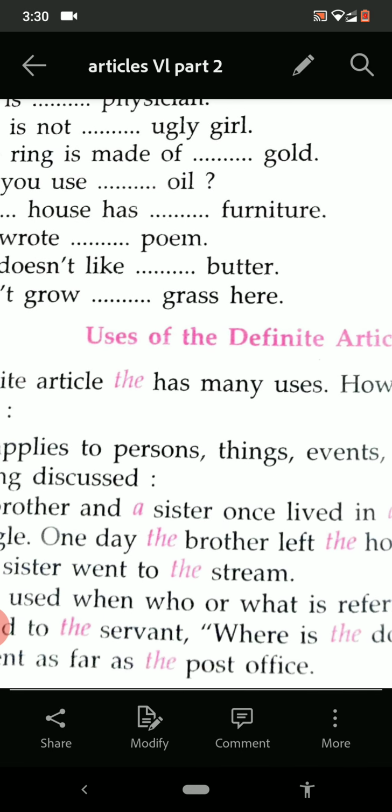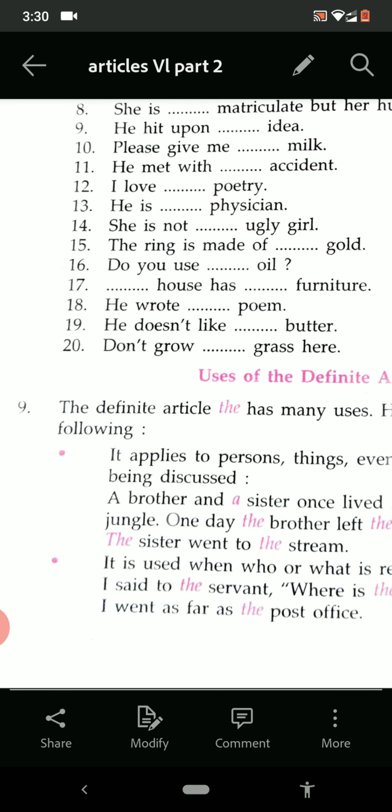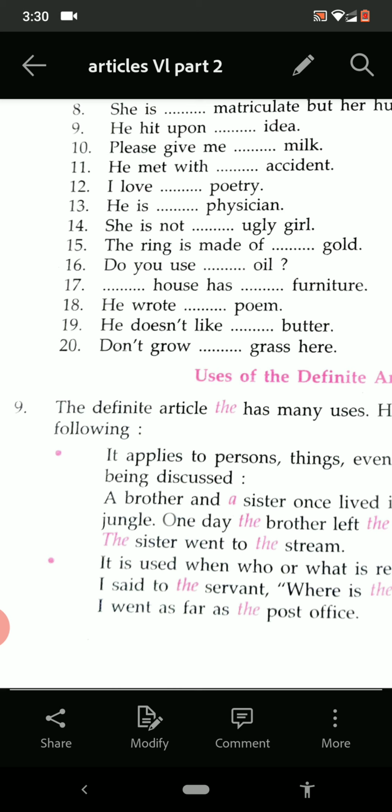See. Use of the definite article. So what is the definite article? It is the. The definite article the has many uses. However, its main uses are the following. It has many uses, but we are discussing some. A brother and a sister once lived in a house by a stream near a jungle.